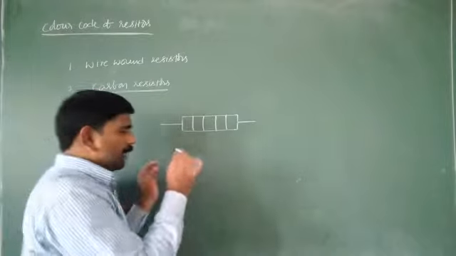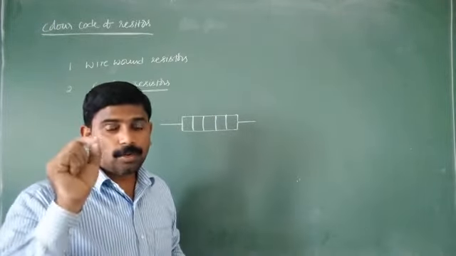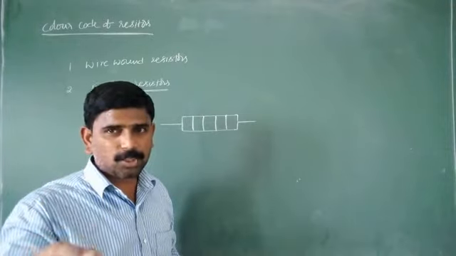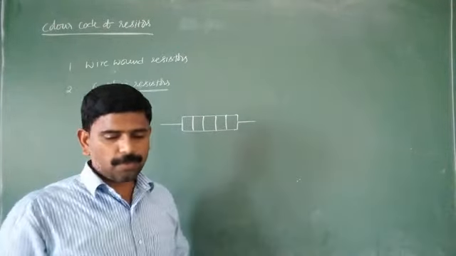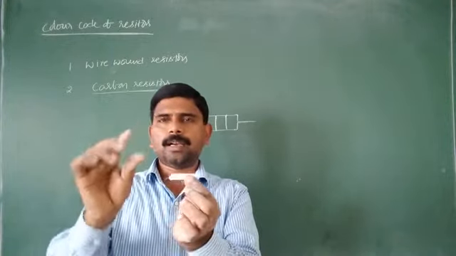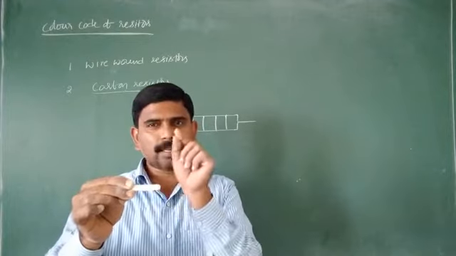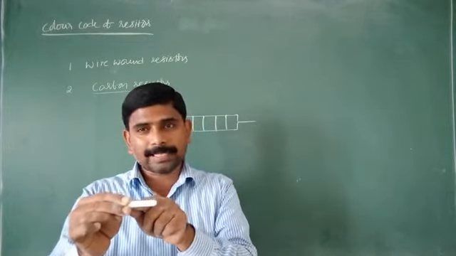So when we hold the resistor, the tolerance must and should be on our right hand side. If you hold the carbon resistor in your right hand, the tolerance band is on the right. What is tolerance?